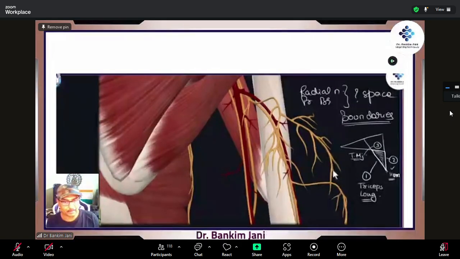Now we were talking about 3 spaces, right? What was the name of this space? Quadrangular. What was the name of this space? Triangular. And what about this? Triceps. Triangular. Very true. And it was made up of borders, right?